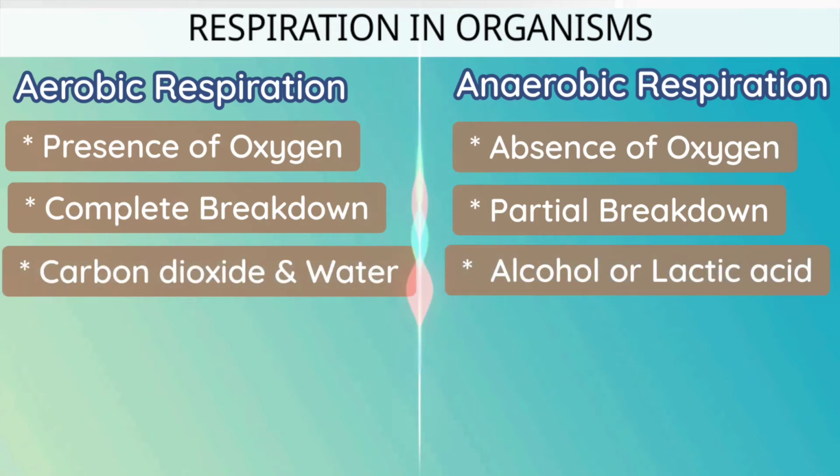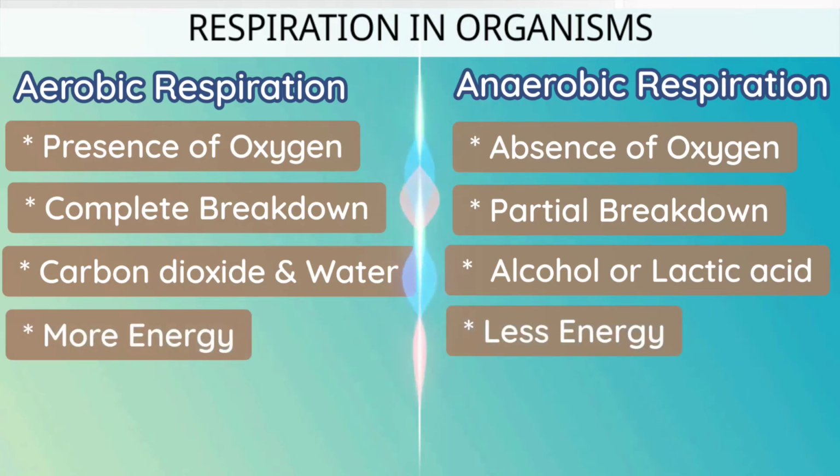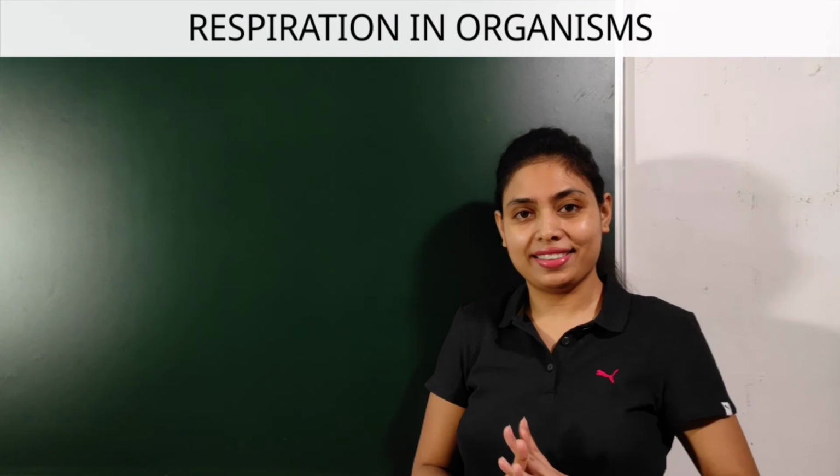The end products of aerobic respiration are carbon dioxide, water and energy. Whereas in anaerobic respiration, the end products are alcohol in the case of yeast, whereas lactic acid when we talk about muscle cells. Aerobic respiration produces a considerable amount of energy, whereas anaerobic respiration produces less energy as compared to aerobic respiration.